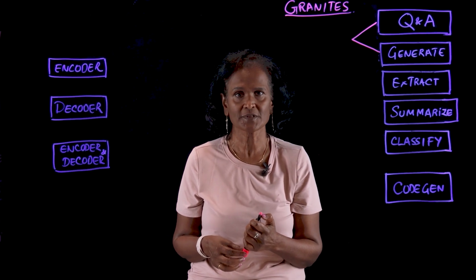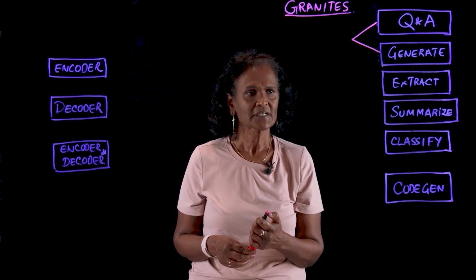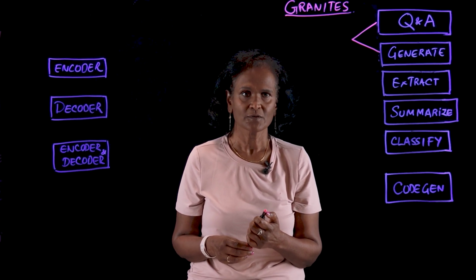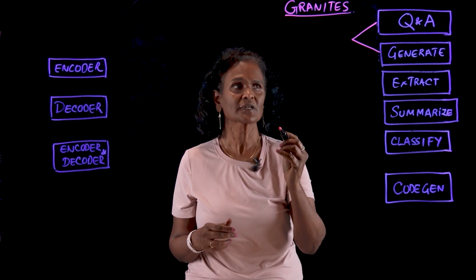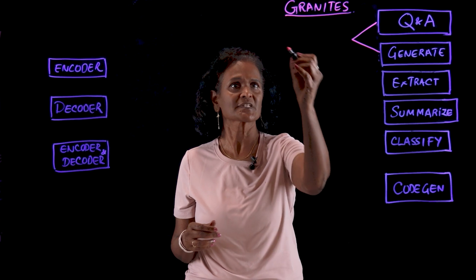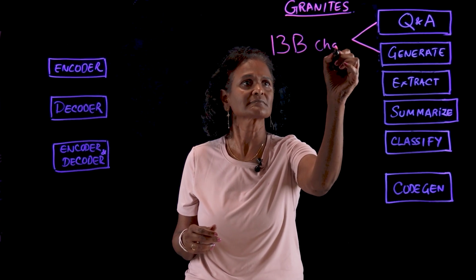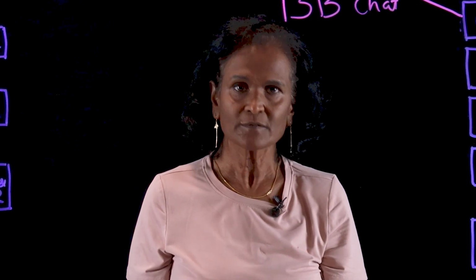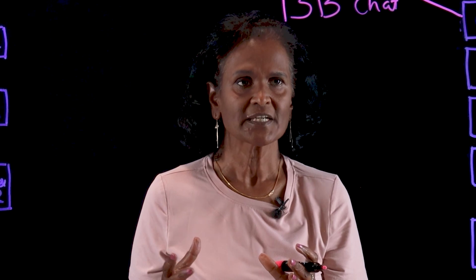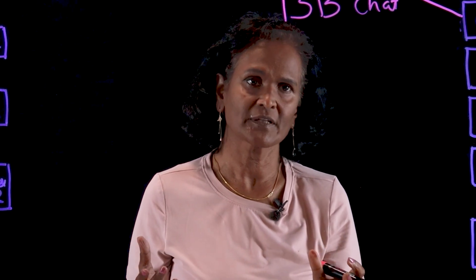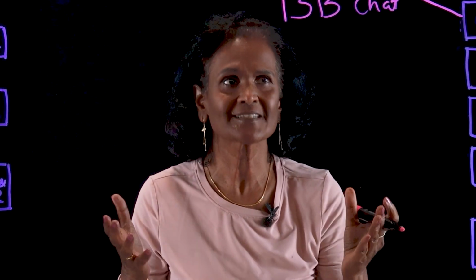Creating a job post for the HR managers, or creating an email for your customer for whom you are providing some insurance, etc. The perfect model for Q&A and generate purposes is Granite 13B chat. It is a multi-turn model where it allows you to go back and forth to get the correct responses. It reduces bias in providing those responses for you, and believe me, it has a very large context window.